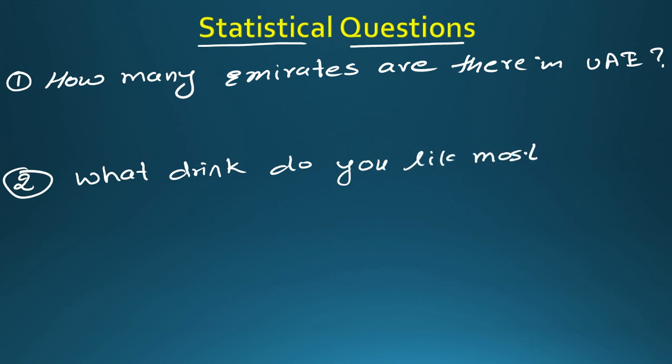Now try to understand the difference between these two questions. In the first question, I say how many Emirates are there in UAE. It doesn't matter how many people I am asking. Maybe I ask 1000 people, maybe 10 people, maybe 1 million people. Everybody's answer will be the same. Why? Because it has a fixed answer. How many Emirates are there in UAE? 7. So everybody will say 7. There will not be any change in the answer, provided the answer is correct, of course.